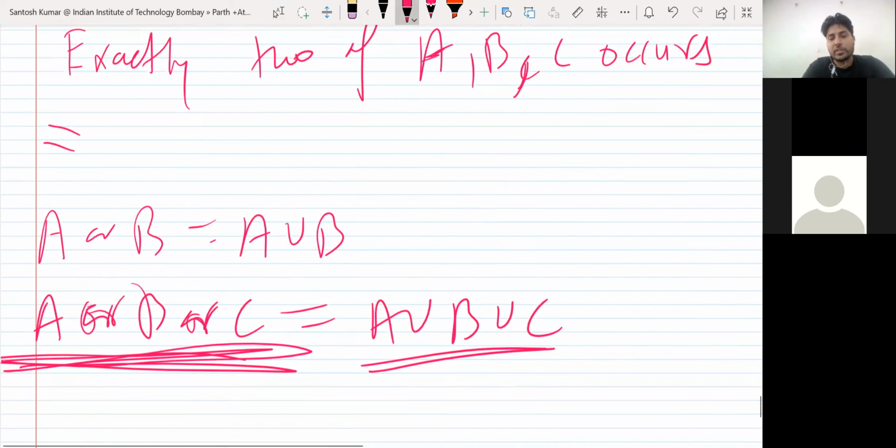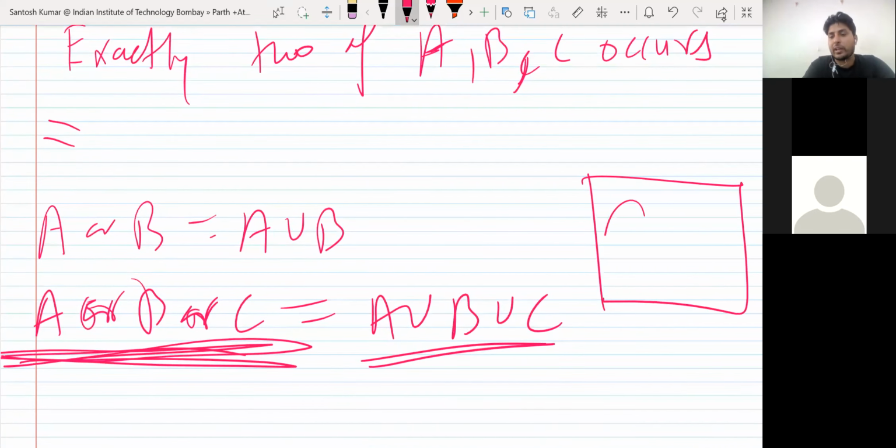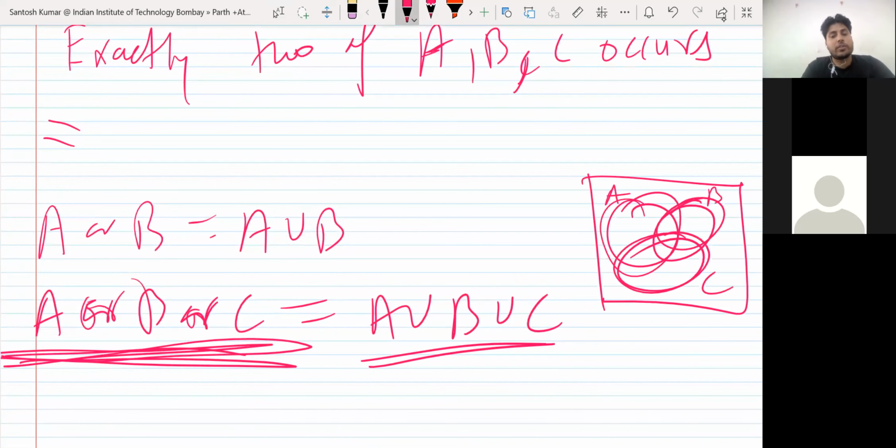Okay, so you remember this, or you try to understand using this Venn diagram. So at least one of them occurs: either A occurs or B or C, including all. So any portion can be, this is at least one occurs. So that is A union B union C.